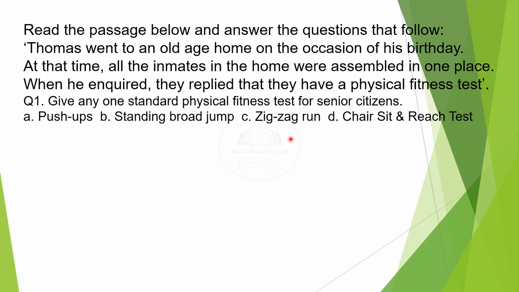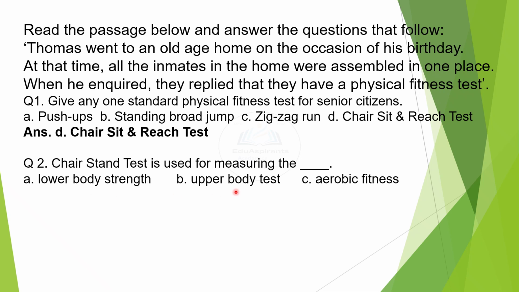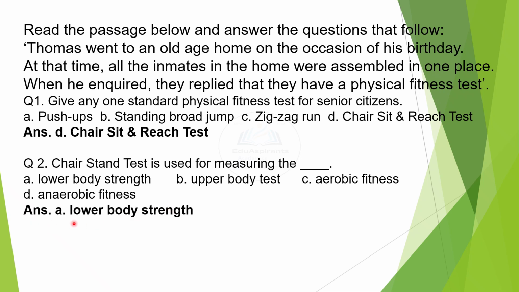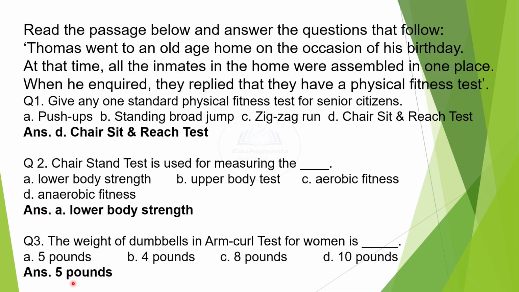Push-ups, standing broad jump, zigzag run, chair sit and reach test. Yes, answer is D, chair sit and reach test. 2. Chair stand test is used for measuring the lower body strength, upper body test, aerobic fitness or anaerobic fitness. Answer is A, lower body strength. 3. The weight of dumbbells in arm curl test for women is 5 pounds, 4 pounds, 8 pounds or 10 pounds. The correct choice is 5 pounds.